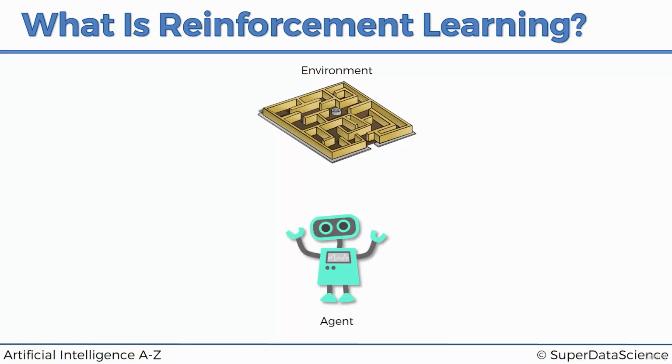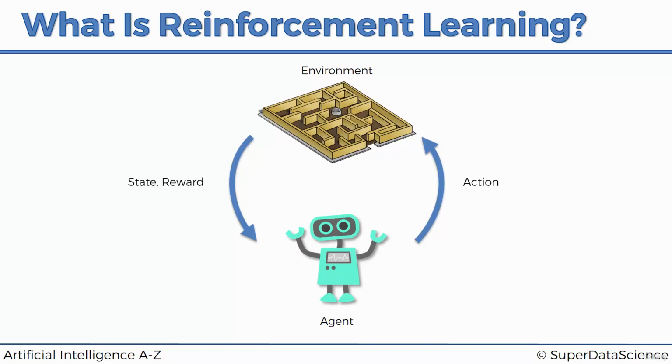And here we've got an agent. The agent is our artificial intelligence. That's the mind that's going to be navigating these environments and learning from the feedback that the environments are going to be giving it in order to perform certain actions. The way it works is the agent performs certain actions in this environment, and as a result, the state in which it is in will change. So it might be further or closer or more to the left, more to the right. It might have certain other parameters that describe its state, and those parameters are going to change.